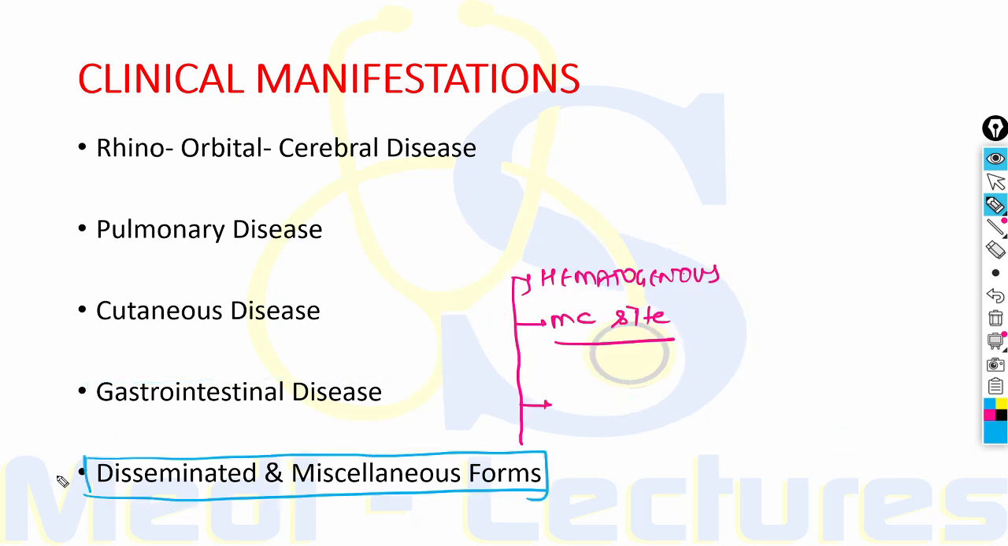Now coming on to the last type, that is disseminated type and miscellaneous forms. Dissemination can occur most commonly through hematogenous route, and it can occur from any primary site of infection. So the most common site of dissemination is brain, but dissemination can occur to other sites like bones, mediastinum, trachea, kidney, peritoneum, etc. Mortality is very high, up to 90%.